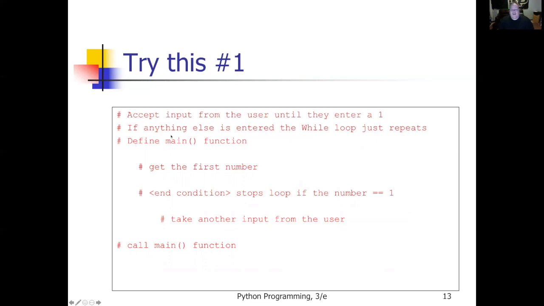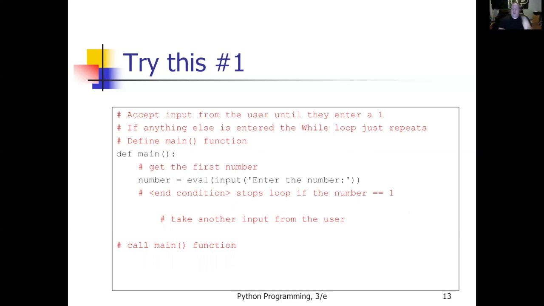So how do I define the main function? We've done this a bunch of times this semester. Well, it's just def main, right? Define main. So indented below that, I need to get the first number. I don't really care what they type in, but I can use the input statement and I need to assign that to something. So how about number equals eval input, enter the number. Eval, so that I can check to see that it's a number, right? Could be a float, could be an integer, I don't care, as long as we get a number.